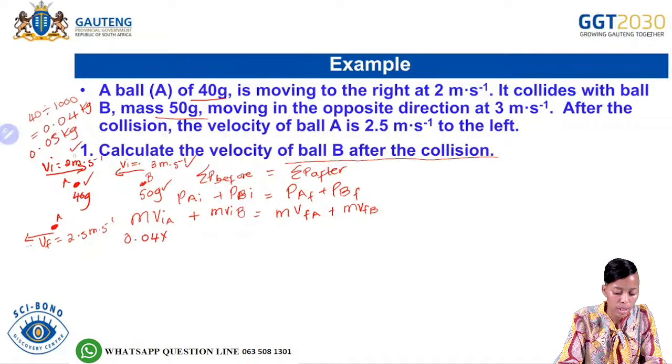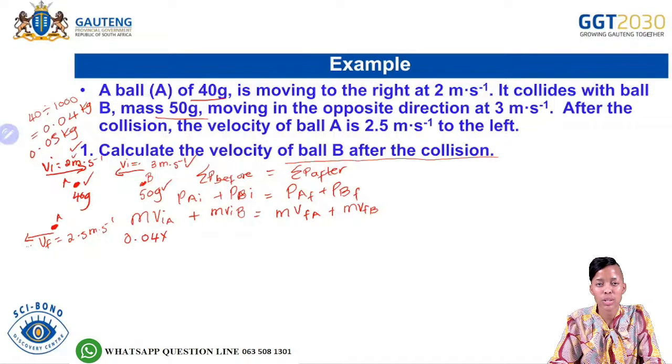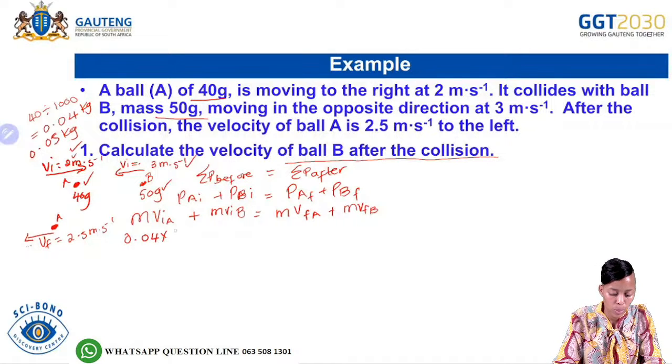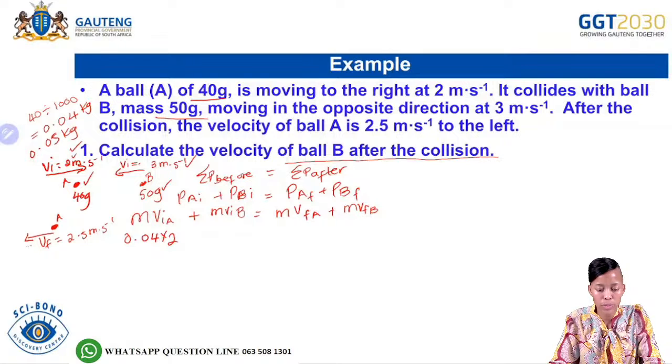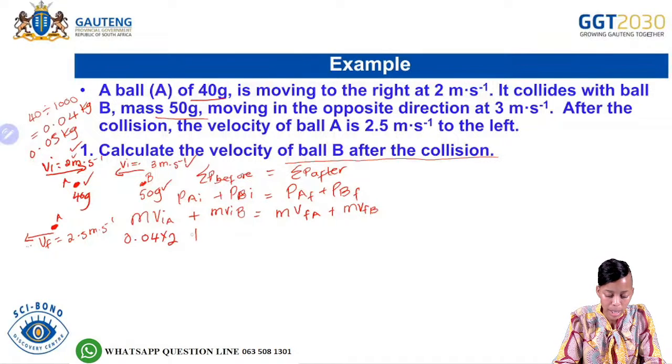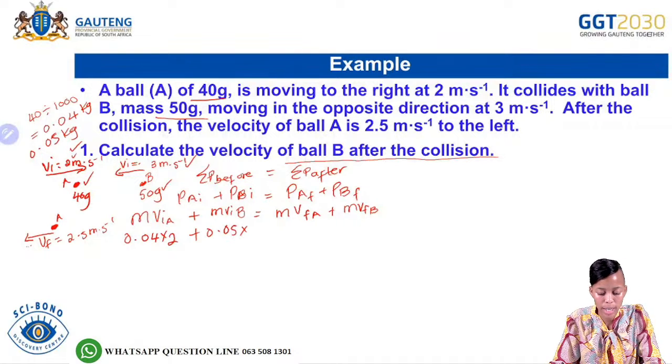We said it's going to be 2. Is it a positive or a negative 2? It's going to be positive, because we are going to take whatever direction is going to the right as positive. So we are going to have a positive 2 there, plus the mass of ball B. We said it's going to be 0,05.